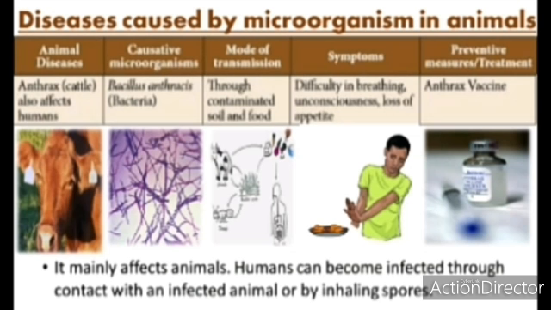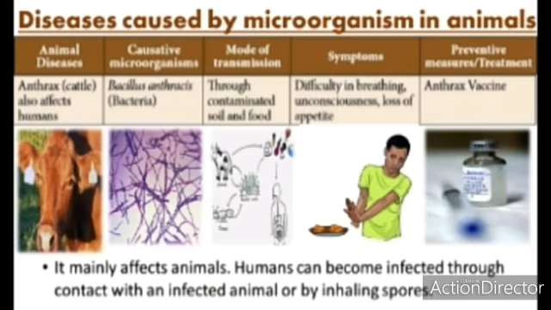What symptoms can we see in the animal to identify which disease it has? The symptoms are difficulty in breathing, unconsciousness and loss of appetite. The animal can't take food, and has difficulty in breathing. How can it be prevented? It can be prevented with the help of the anthrax vaccine, which acts against the microorganism Bacillus anthracis.